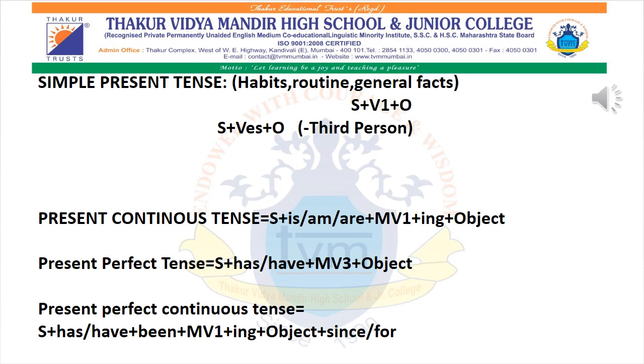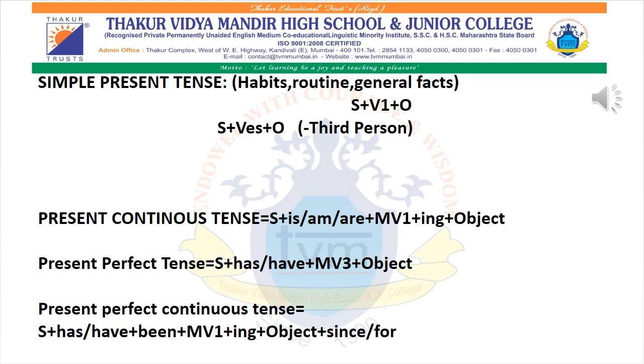Okay, and present perfect means already done. We have to use subject plus has or have plus verb third form, the main verb's third form, that is ed or en, plus object. And for present perfect continuous tense, we have to use has or have plus been.